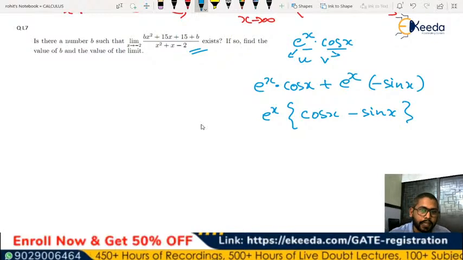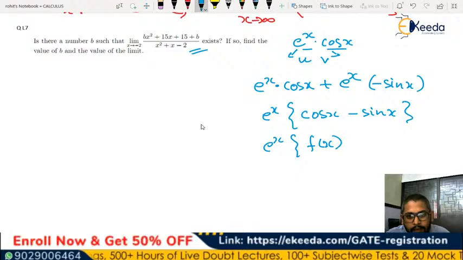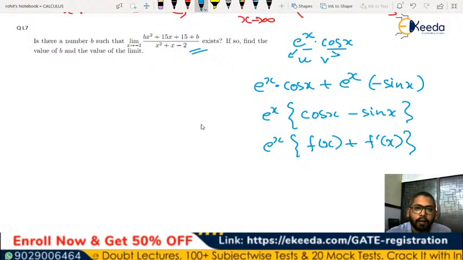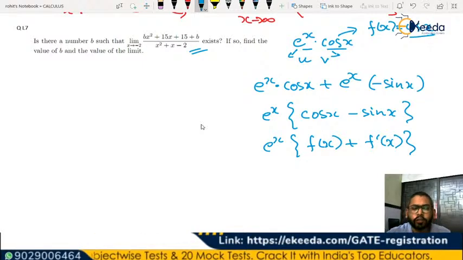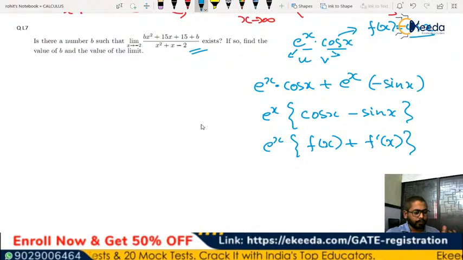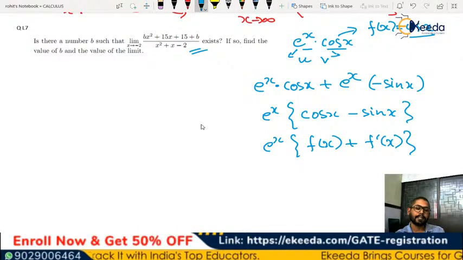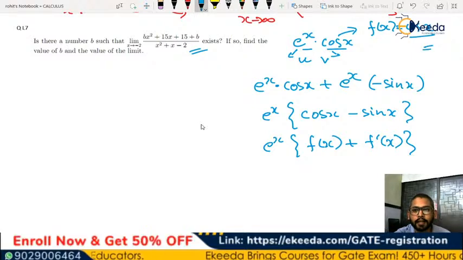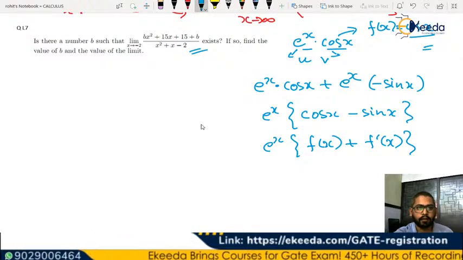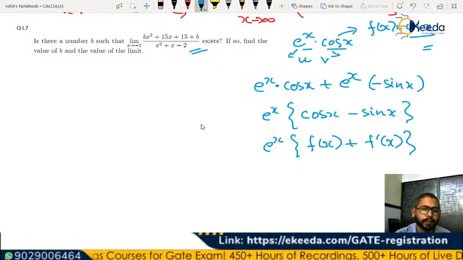So if you see correctly, this is nothing but e to the power of x into f of x plus f dash of x, where this was f of x. f of x was cos x. Right? So to save some time, Kalyan, 1 minus 1. Yes, the limit will be minus 1, correctly said. It is going to be minus 1, where the b value will be 3. So this is clear, e to the power of x into f of x. These are some of the basics which help you to find the differentiation easily.